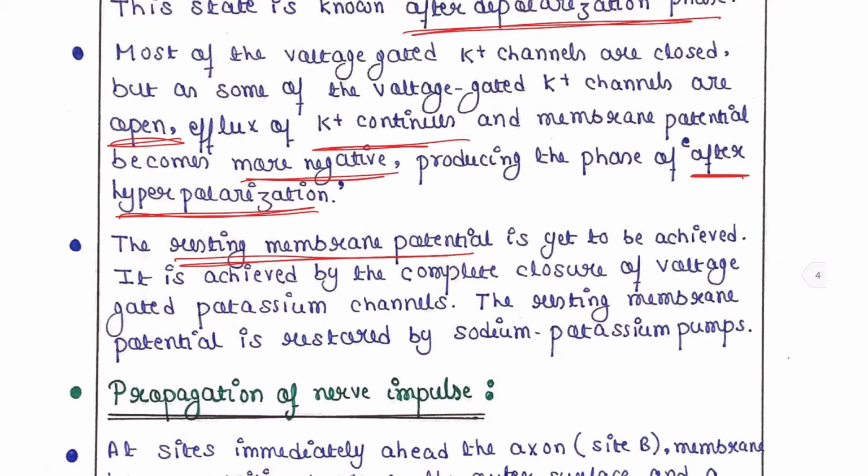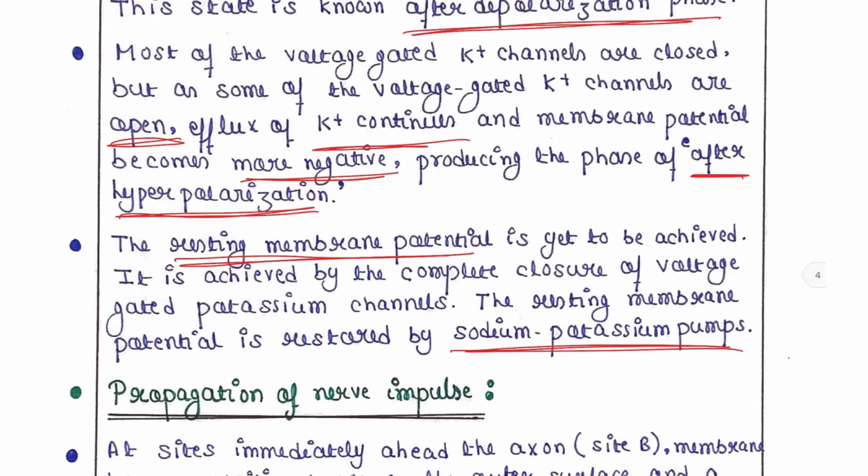So all these potassium channels will be closed now, and the sodium potassium pumps that we have seen in the first time will be opened again. They will help to restore the resting membrane potential. In this way, action potential is generated and again the resting membrane potential will be reached.